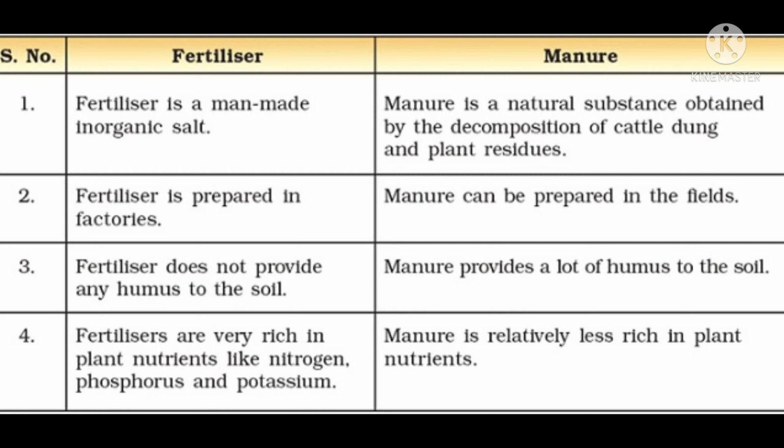Okay, the last point, fertilizers are very rich in plant nutrients like nitrogen, phosphorus and potassium, but manure is relatively less rich in plant nutrients. Manure can't make plants very rich.